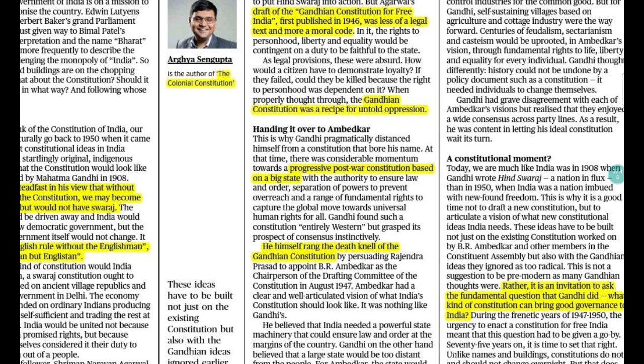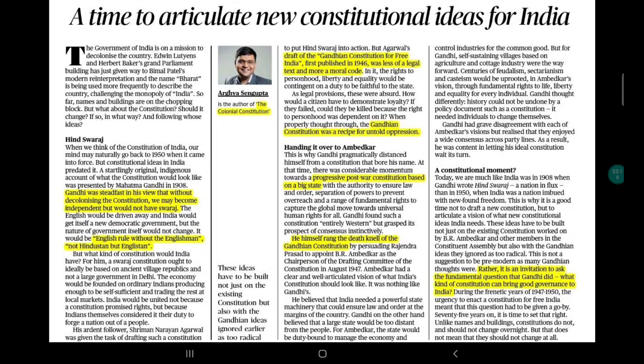And if you look at the context of the Indian constitution, the need of that time was a progressive post-war constitution. So just note these keywords, and try to cultivate that intellectualism, focusing on the basics. This is a very big article, but just try to focus on the keywords and the basic facts that you need to capture. So that period was based on a progressive post-war constitution, and in that context of chaos and havoc, the Gandhian constitution took the back seat, and what we get is the constitution that is present.